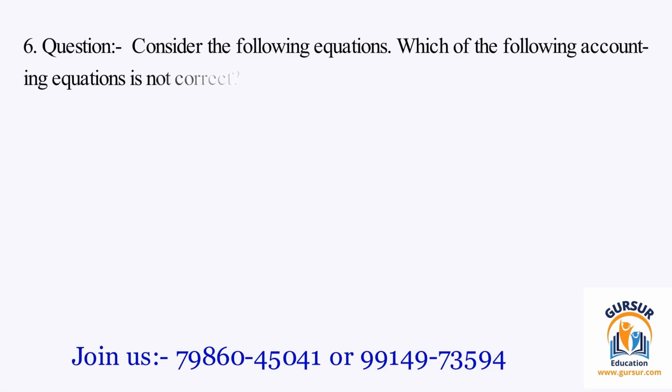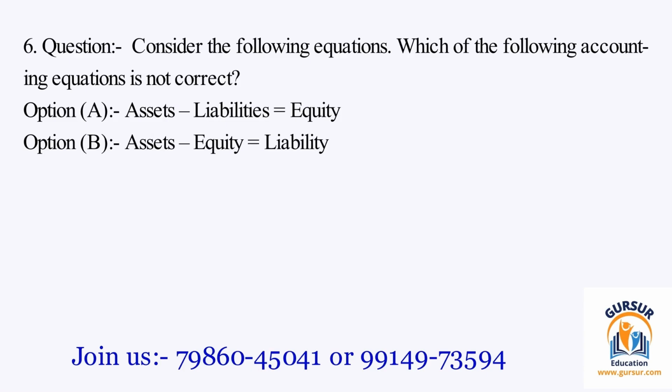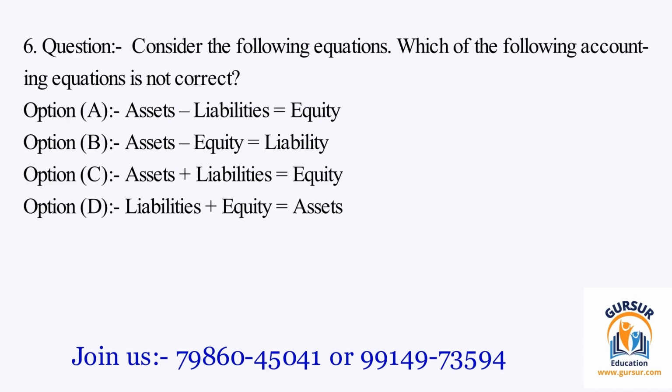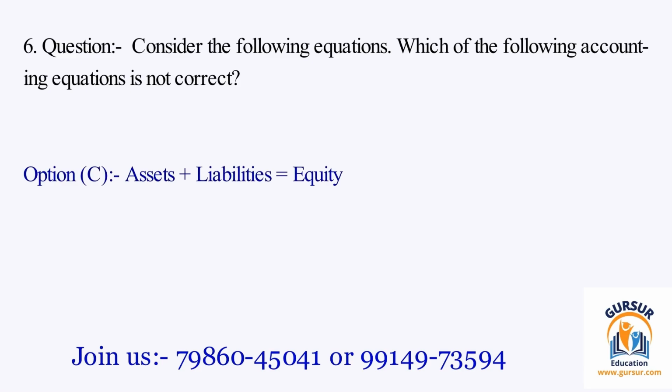Question number 6. Consider the following equations. Which of the following accounting equations is not correct? The option A is assets minus liabilities equals equity. The option B is assets minus equity equals liability. The option C is assets plus liabilities equals equity. The option D is liabilities plus equity equals assets. The right answer of the question is option C, and that is assets plus liabilities equals equity.